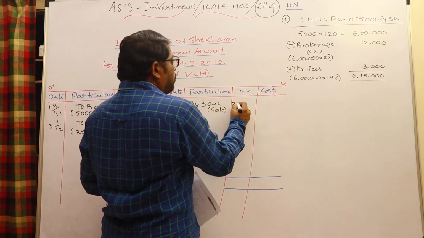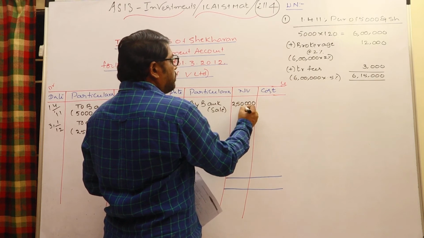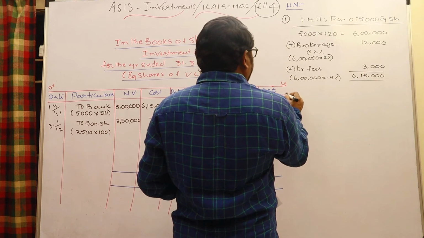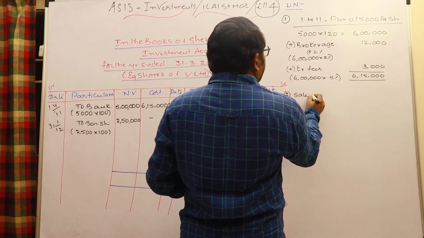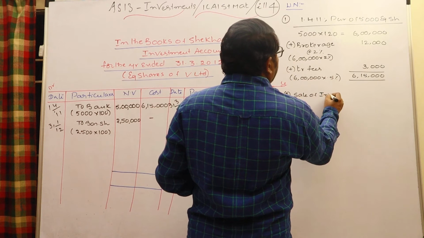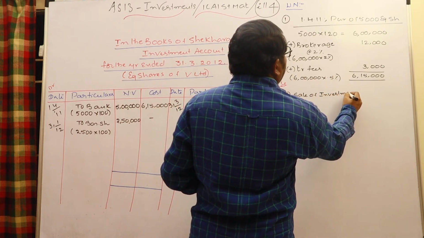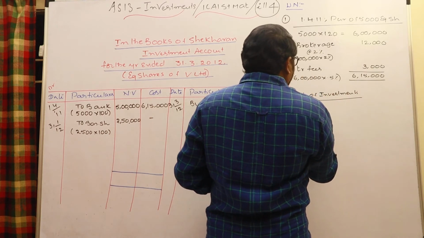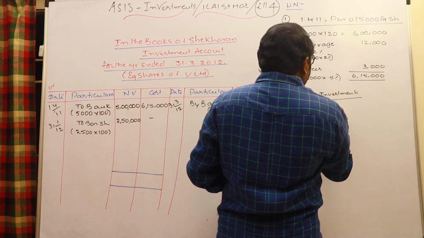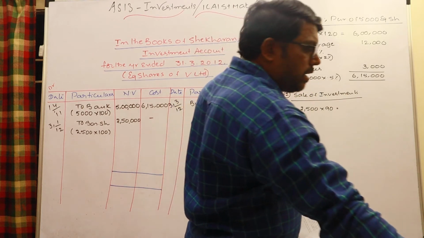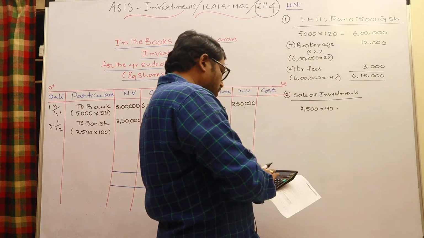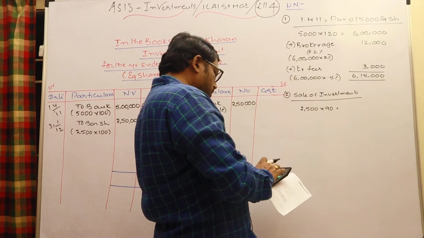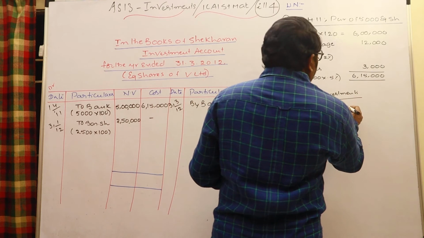Sold investments is 2,50,000 nominal value, and how much amount do you have to write here? Sale of investments: 2,500 investments are sold at the rate of 90, because the market rate on that day is 90 rupees. Therefore 2,500 into 90, 2,25,000.